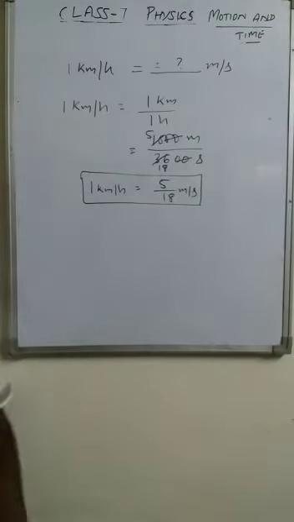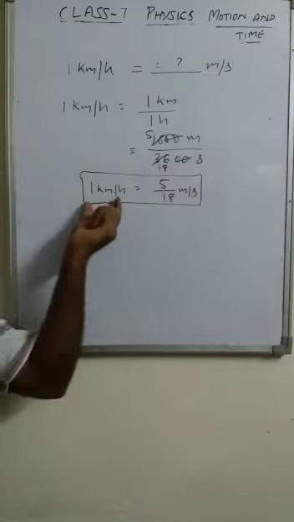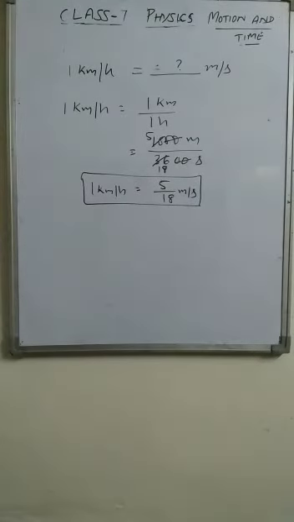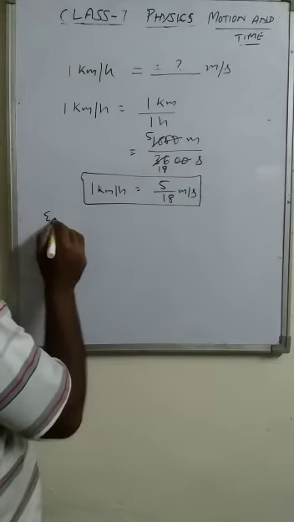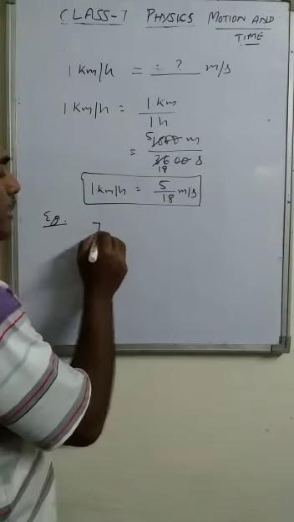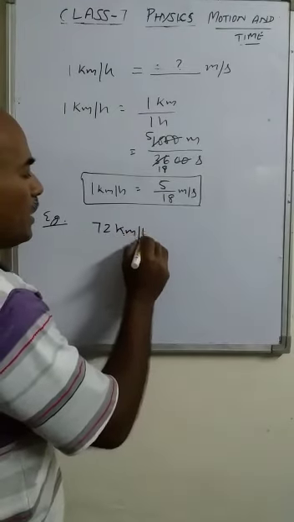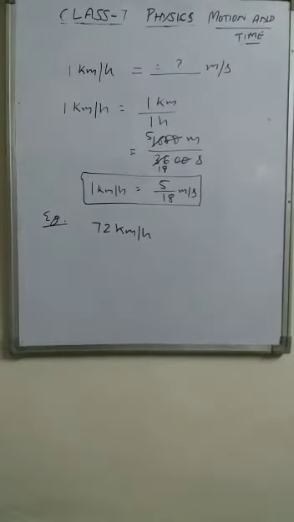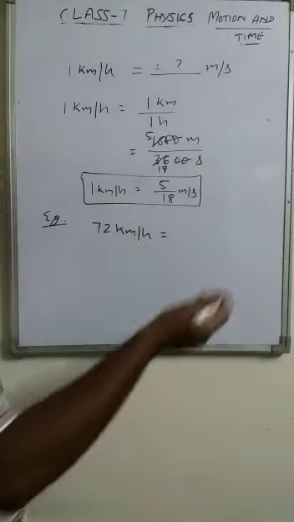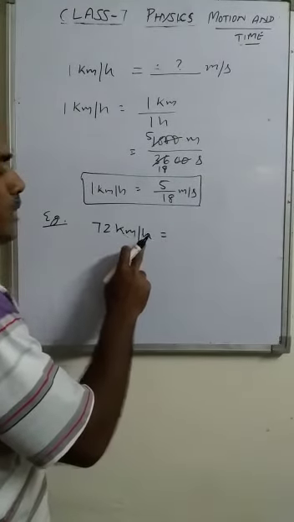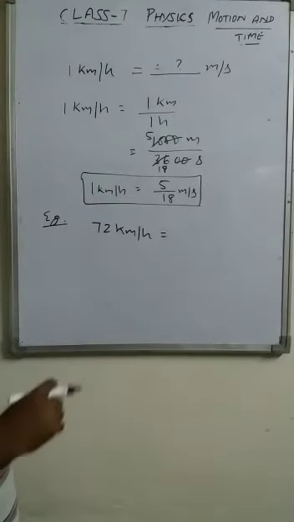Why should we find this relation? Because in calculation, to change kilometer per hour into meter per second quickly, we can use this relation. Suppose, for example, it is given that the speed of an object is 72 kilometer per hour. Now it is to be expressed in meter per second. To change this kilometer per hour into meter per second, what should we do?